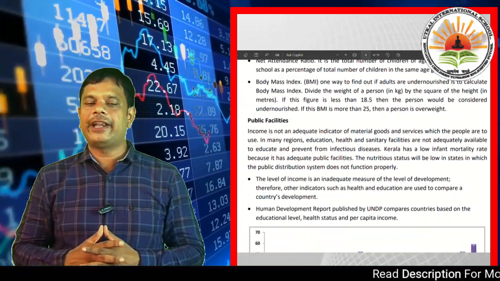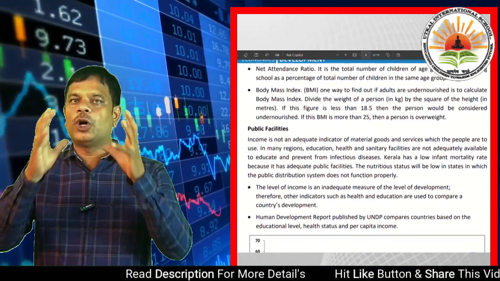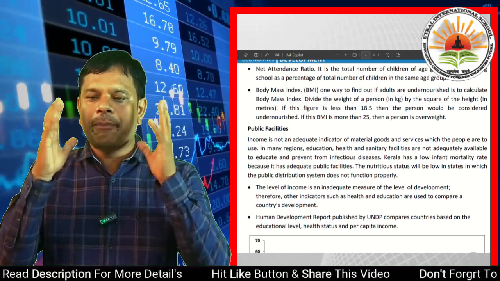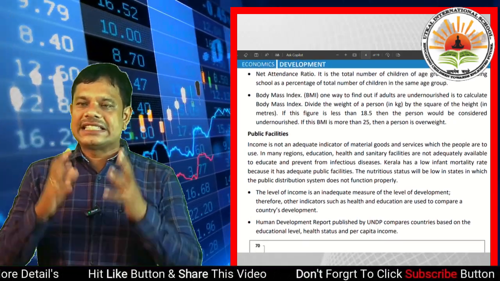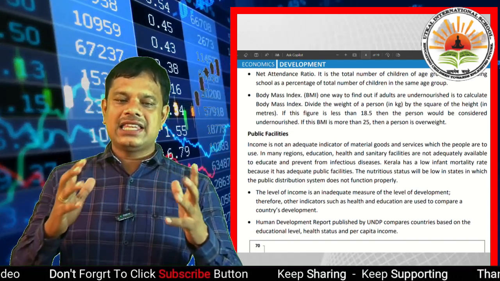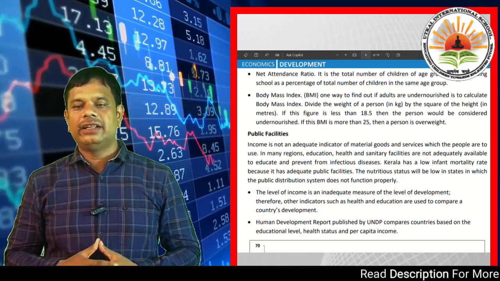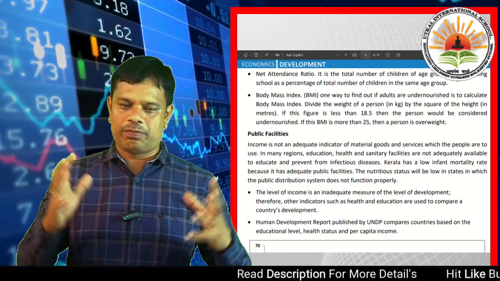Once again, I repeat, net attendance ratio is the total number of children of age group 6 to 10 attending school as a percentage of the total number of children in the same age group.